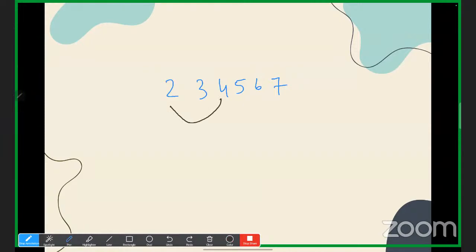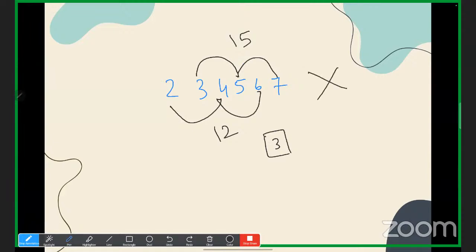Okay. So see, let me check. 2 and 4 is 6. 6 and 6 is 12. Now 3 and 5 is 8. So here we have got 12. And here 3 plus 5 is 8 and 8 plus 7 is 15. And what is the difference? 3 is the difference. So now tell me whether 3 is divisible by 11 or not. No. Correct. So this number is not divisible by 11.